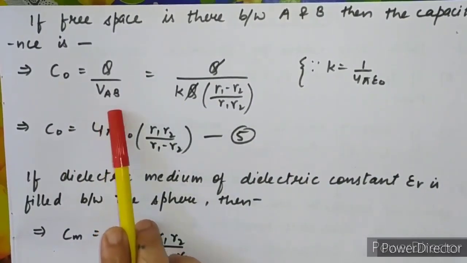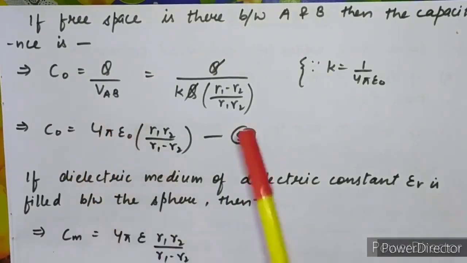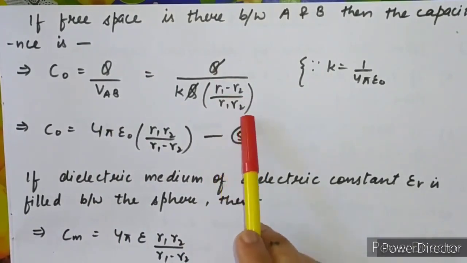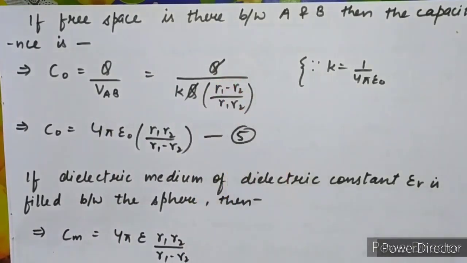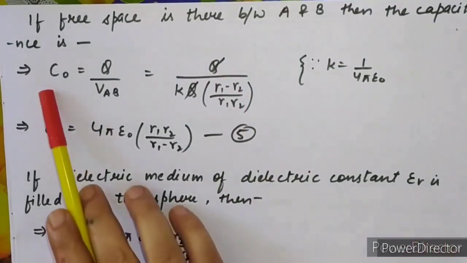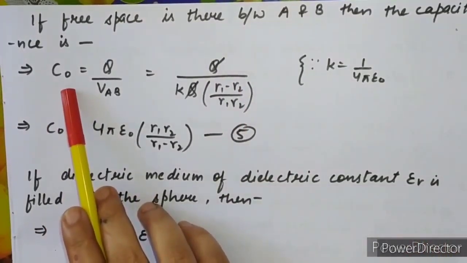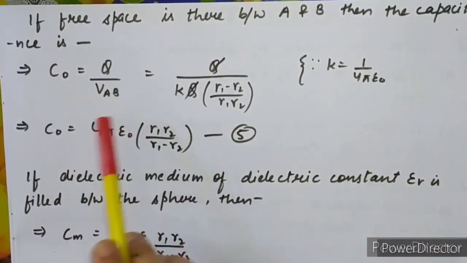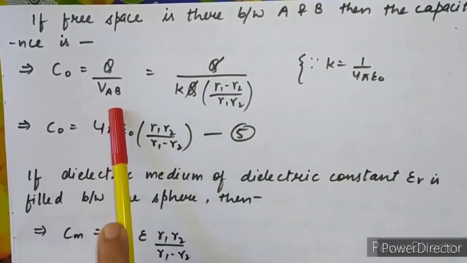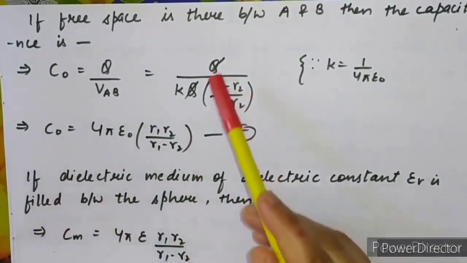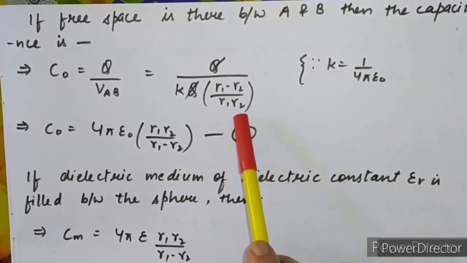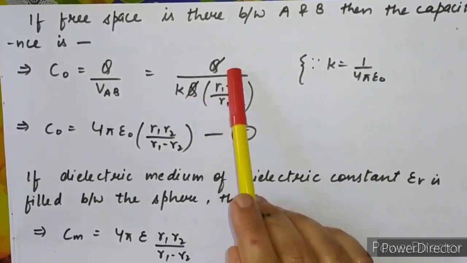Put the value of V_AB from equation number 4. Here, Q upon KQ into (R1 minus R2) upon (R1 into R2). Q and Q cancel out. I am explaining again: the capacitance for free space is Q upon V_AB, the potential difference between A and B. So we have to put the value of potential difference from equation number 4. Q and Q cancel out.